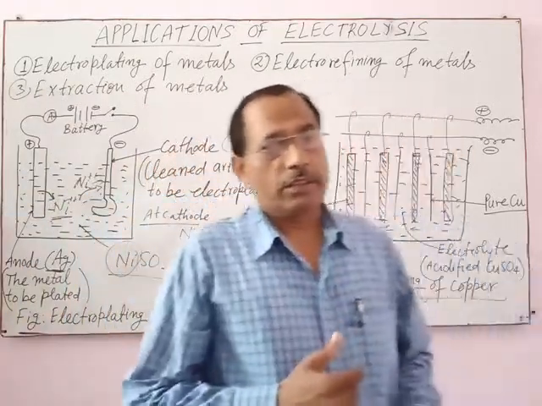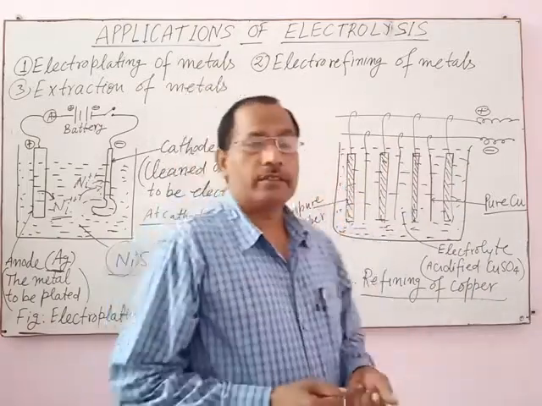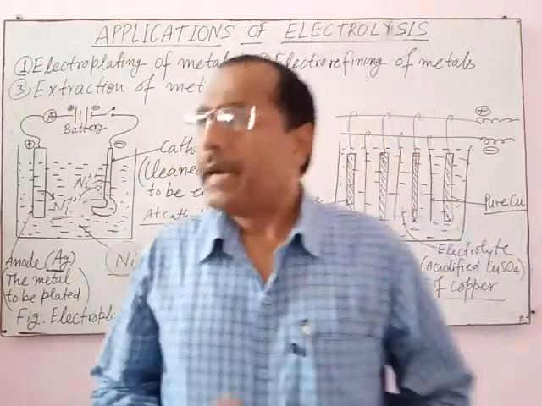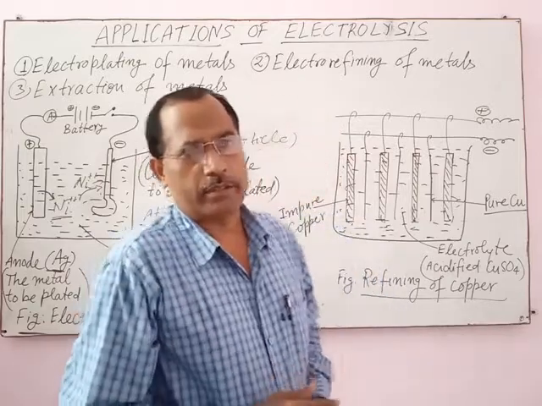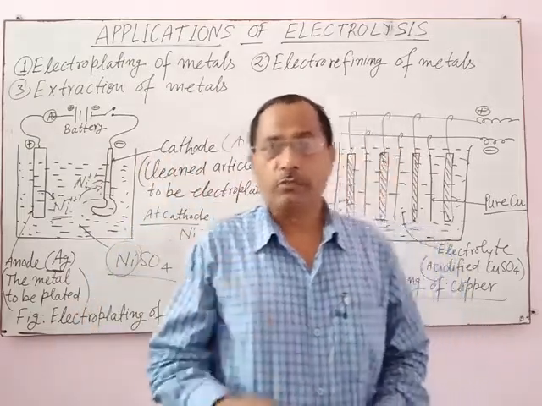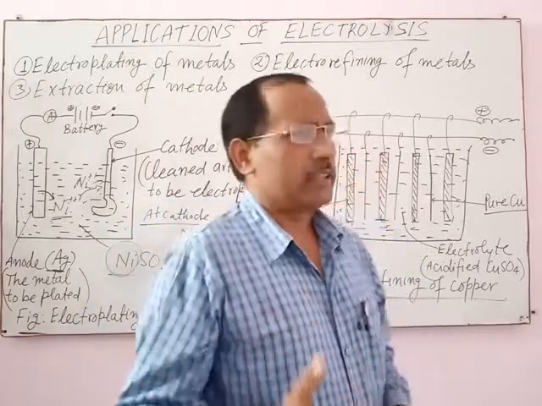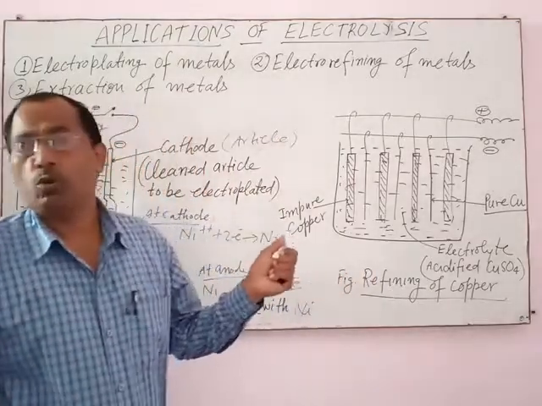By electrometallurgy or electro-refining, most of the metals are purified. For example, copper, iron, silver, nickel, so many metals are purified by electro-refining.